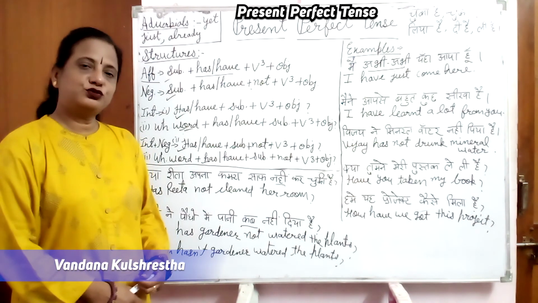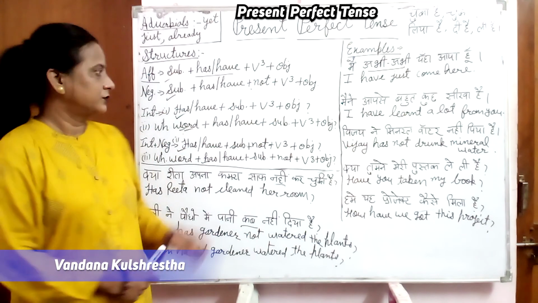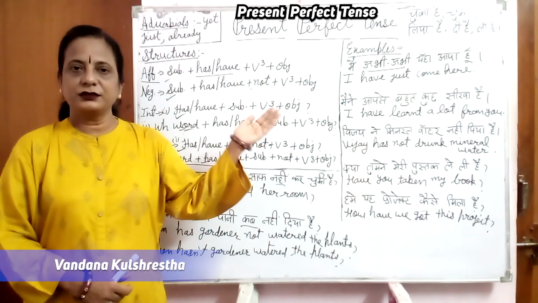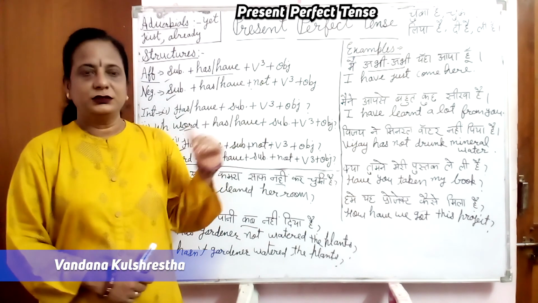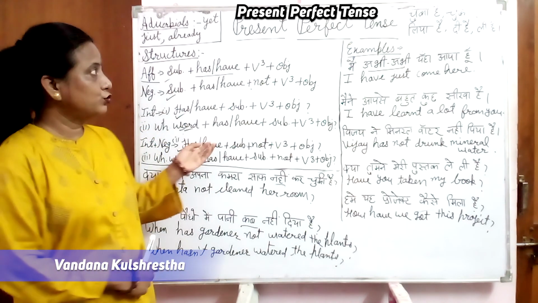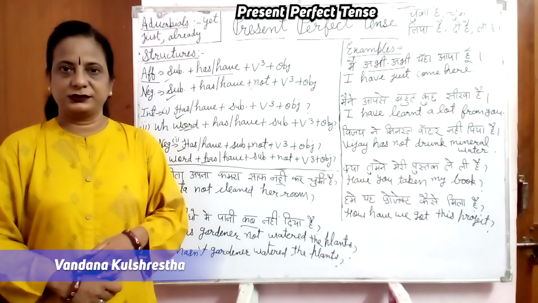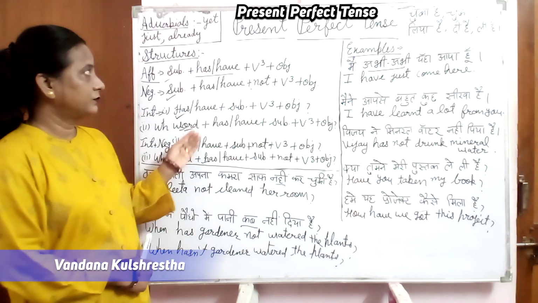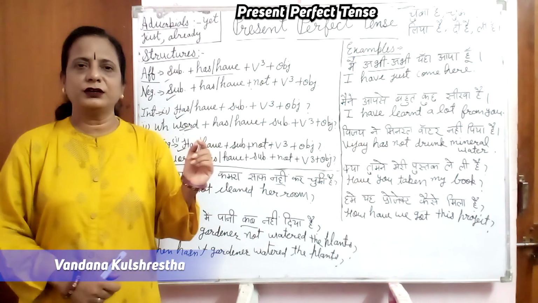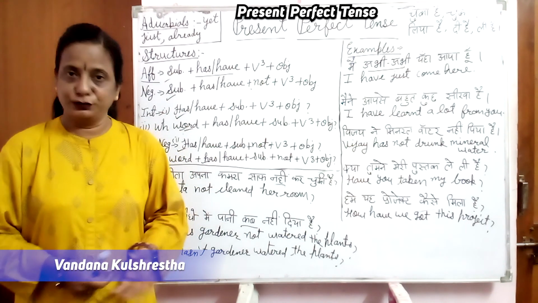I hope you all understood the perfect tense, the present perfect tense, right? Let's get a small explanation again. That present perfect tense is used to describe the action started in past and continues in the present, and it is also used to show the link between the present tense and the past tense. And present perfect tense used to that work which has recently we have completed. हमने अभी उसको complete किया. We have just completed, right?